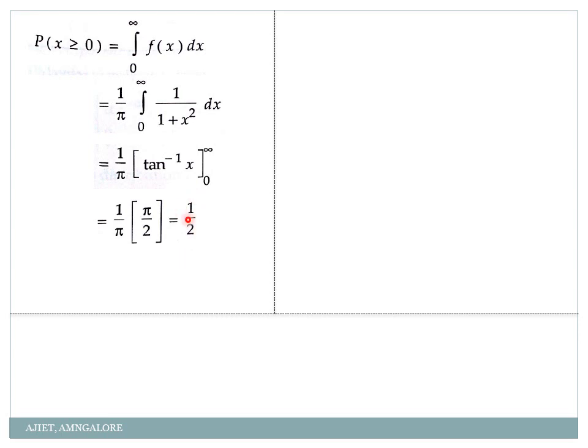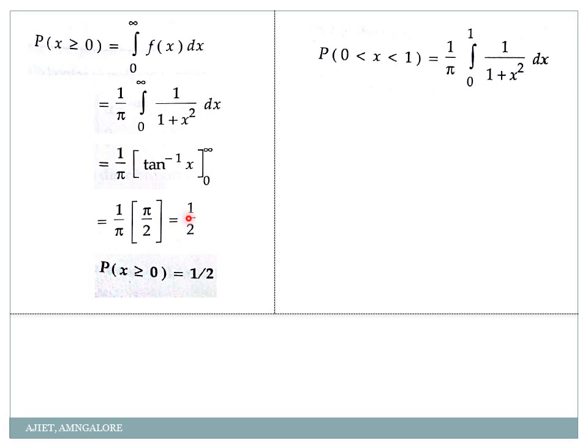So we'll get the answer as 1 by 2. Okay. Next, 0 less than x less than 1 means with the limit I have to take it as from 0 to 1. Same procedure you follow, but what is tan inverse of 1? Pi by 4. See these values, if you don't know, you can use calculator, my dear students, and tan inverse of 0 is 0. So pi and pi will get cancelled, 1 by 4. Okay. So very simple problems, but integrations you have to be knowing carefully, and some properties of definite integral I said here. So make a note of that also.